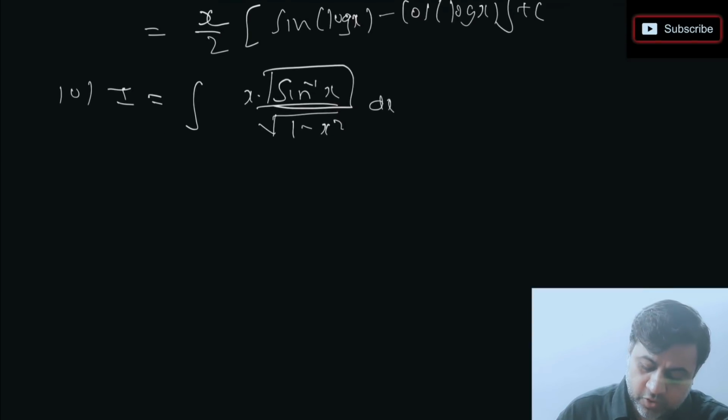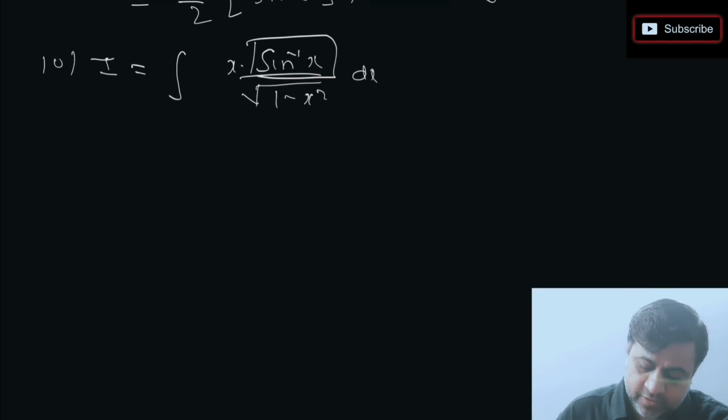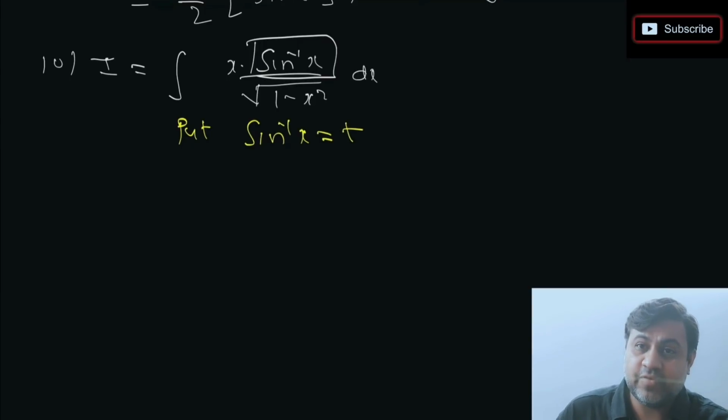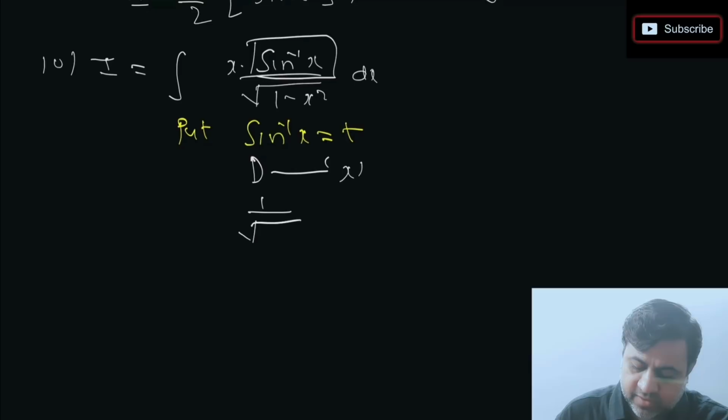So what you can do here is, again as I said, the first step will be substitution. So I'm just saying that put sin inverse of x as t. If sin inverse of x is t, and if I differentiate with respect to x, what will happen? Differentiating with respect to x, the derivative of sin inverse of x is 1 by under root 1 minus x square.